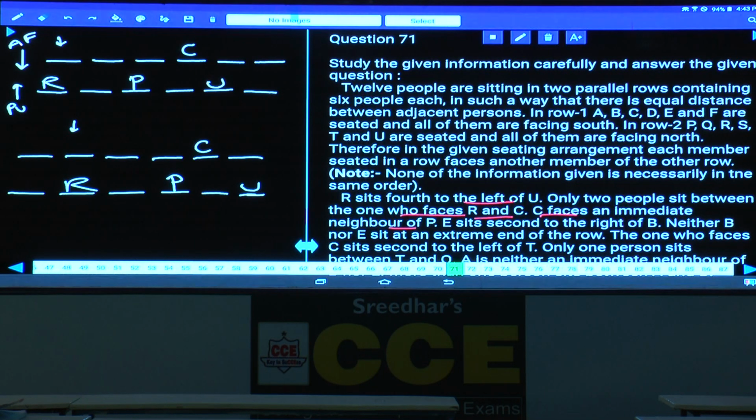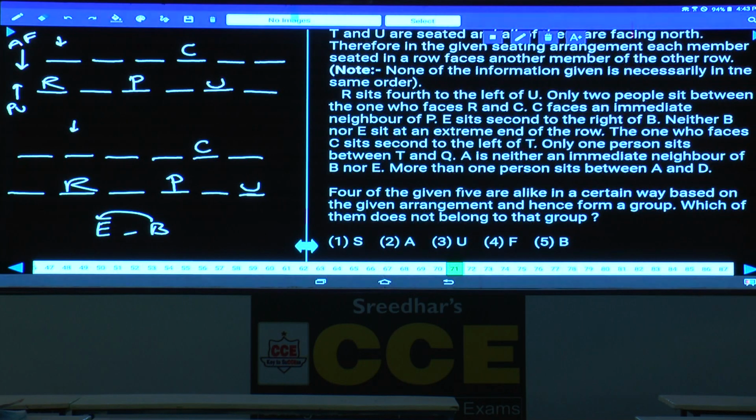Now E and B must be in the first row. E sits second to the right of B. Now this is how this E and B must be. E sits second to the right of B. At the same time, neither B nor E sits at any extreme end of the row. E cannot be at this place, isn't it? And E cannot be at this place as well. And so what is the only possibility? E is here and B will be here.